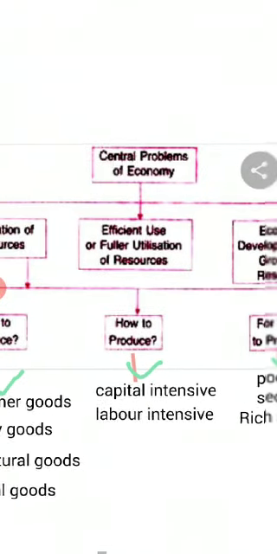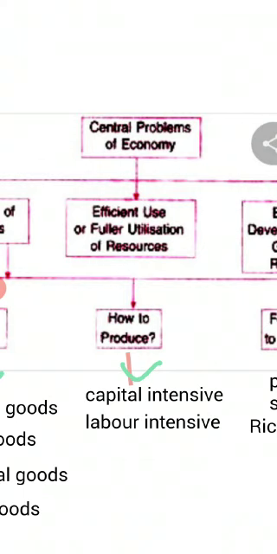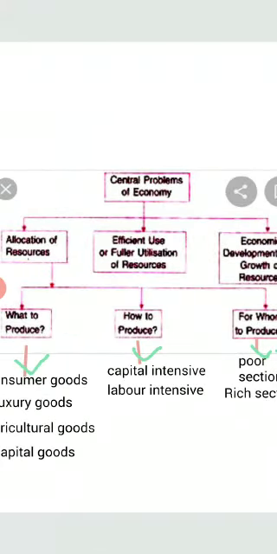The second problem that arises here is how to produce. That is related to the efficient and fuller utilization of resources. Here two types of resources are available, capital and labor. So the problem arises whether to use the labor intensive technique or the capital intensive technique. Any country where labor is abundant can use the labor intensive technique. Any country where technology is developed but labor is scarce can use the capital intensive technique. So this problem arises in every economy.